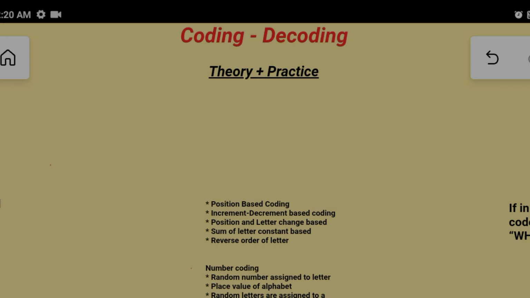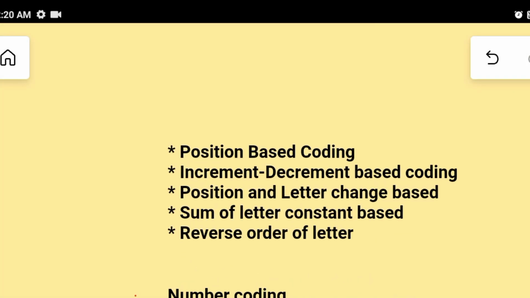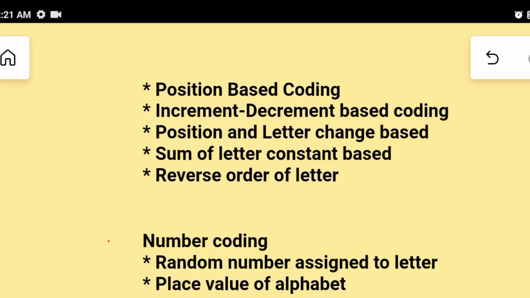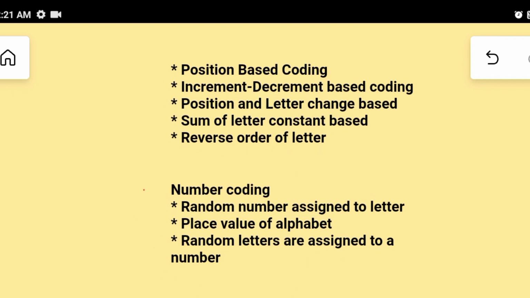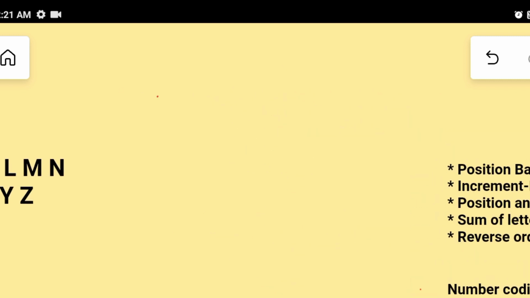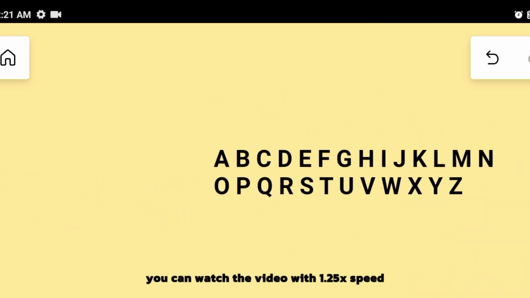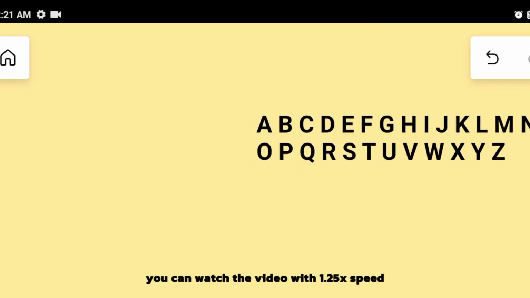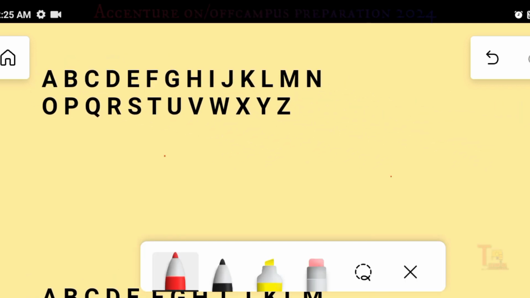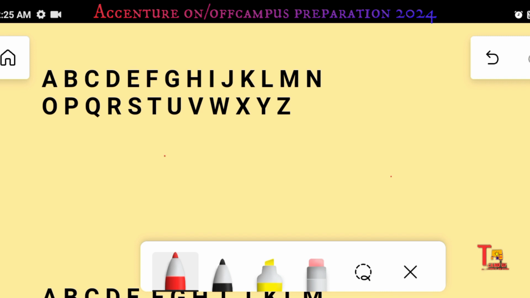Here, actually, there are few types of questions mainly asked. These type of questions are mainly asked in Accenture or any other company, right? Before starting decoding coding, we have to know the place value of every character, right? So how can we remember that? The place value of A, B, C, D, E, F, you have to know this manually, right? And X, Y, Z manually.